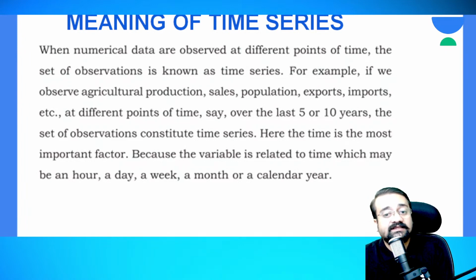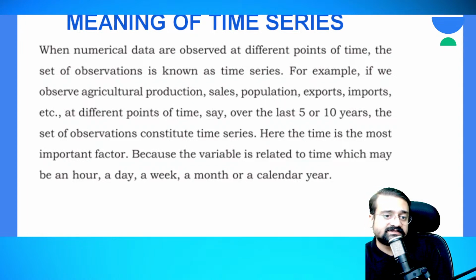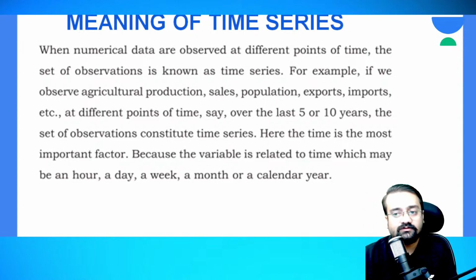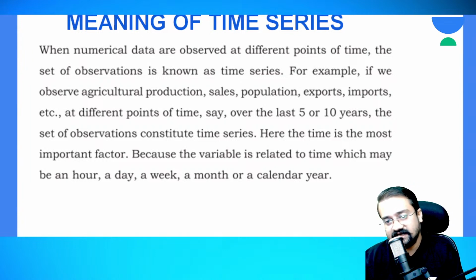So you are measuring them, or looking at those values at different points of time. Different points of time means what? From one year to another year, from the last 5 years to 10 years, likewise. Or from one week to another week, from one day to another day. All these things are considered time series. Here they have also said the set of observations constitutes a time series. So all these are said to be time series data, right?